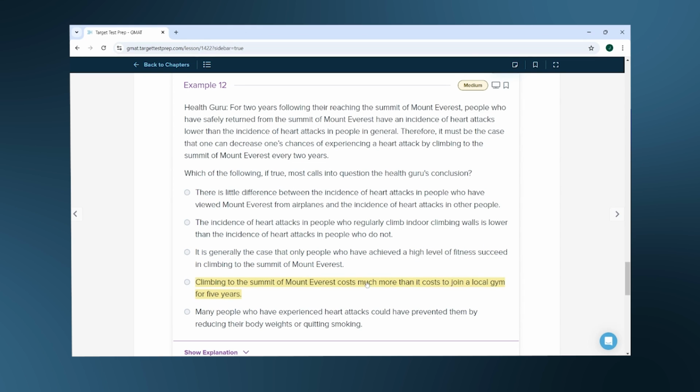D, climbing to the summit of Mount Everest costs much more than it costs to join a local gym for 5 years. This isn't relevant. We're not talking about costs here.